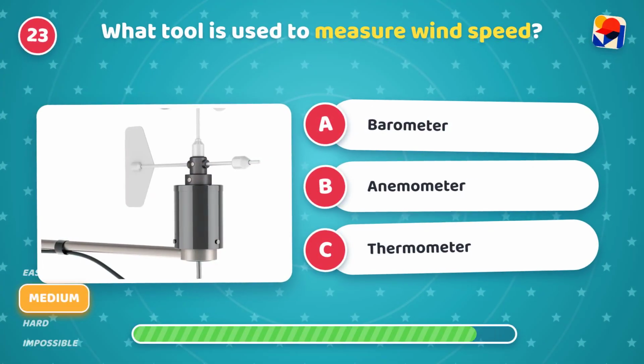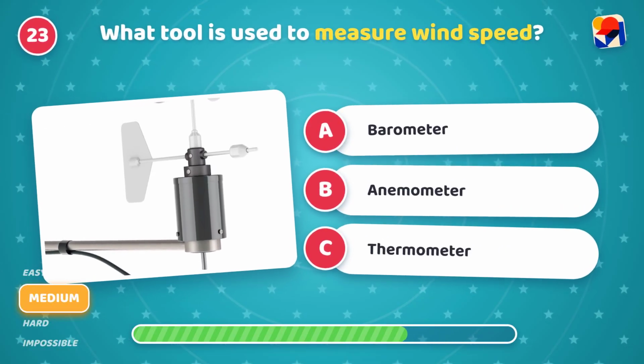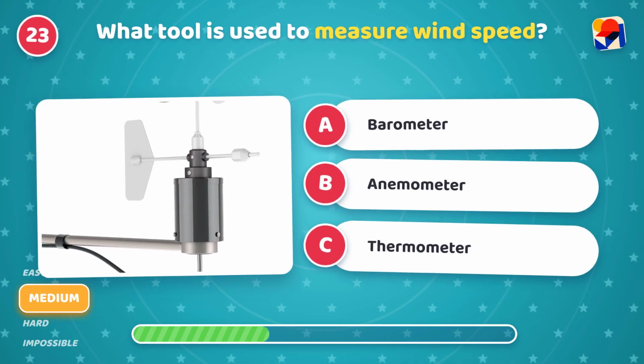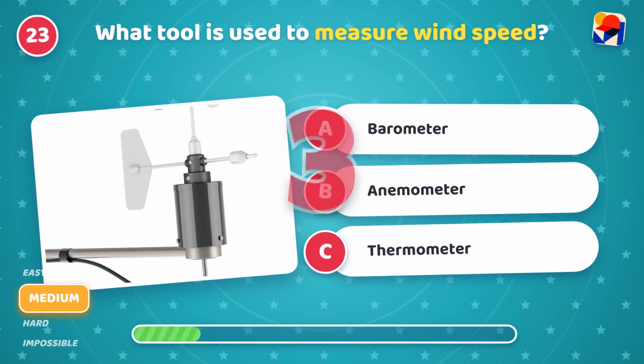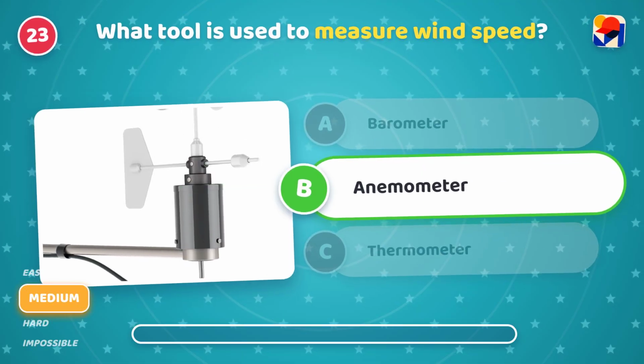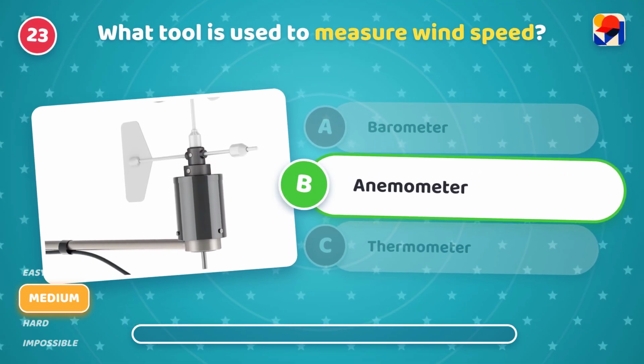What tool is used to measure wind speed? Is it A, barometer, B, anemometer, or C, thermometer? It's B, anemometer. Nice one. Spinning cups measure the breeze.